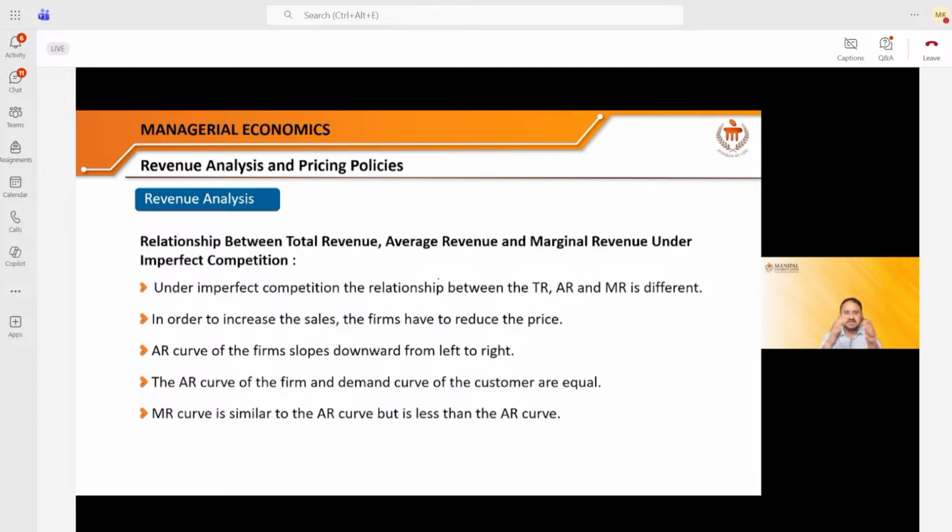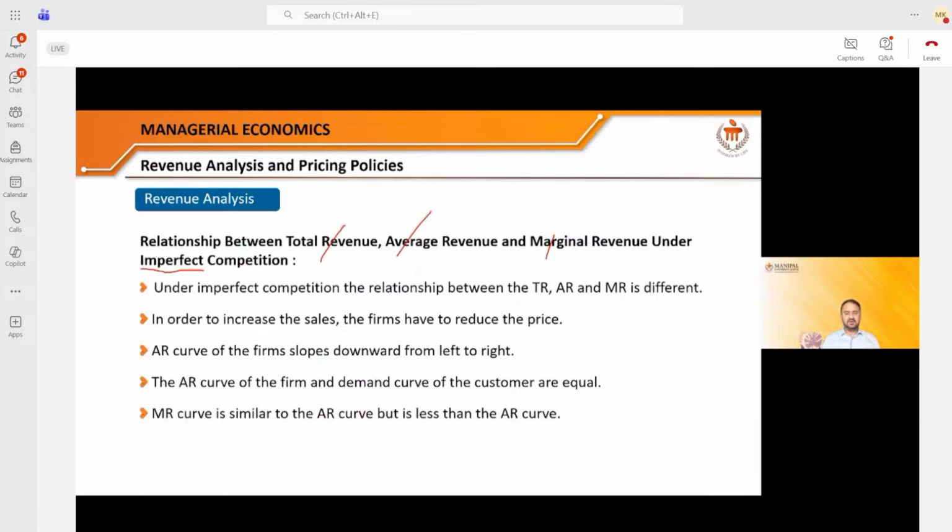In the next class, the entire unit is dedicated to that. Here you need to understand what the revenue curve is: the total revenue curve, average revenue curve, and marginal revenue curve under imperfect competition. So now you should also know some of the definition of imperfect competition.